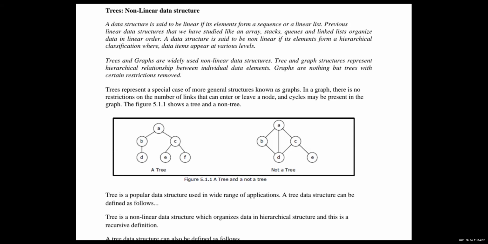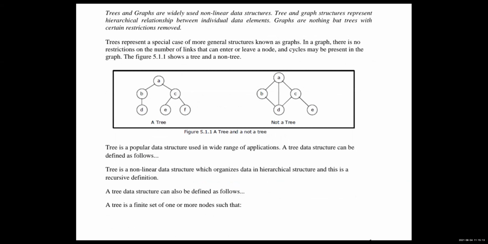So the pictorial reference here, this is the tree representation. The tree may contain three nodes or four nodes, but the tree does not contain any cycles or any directions.